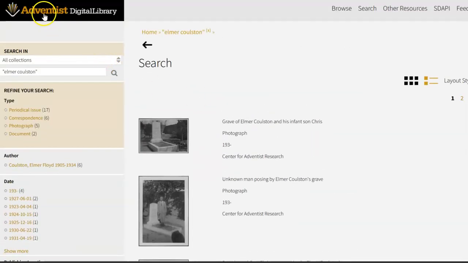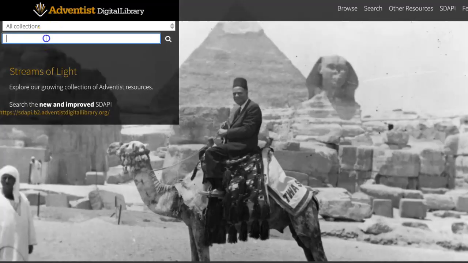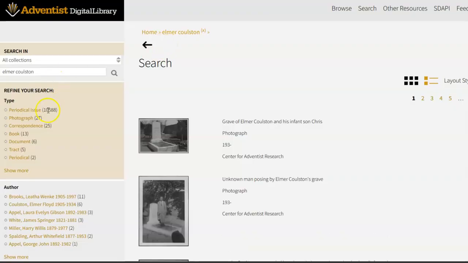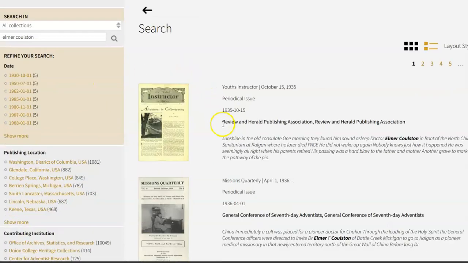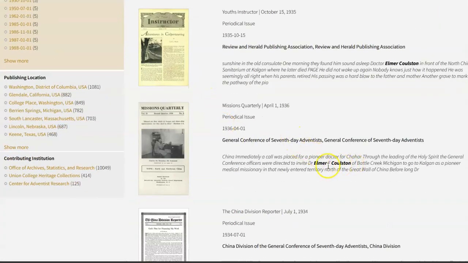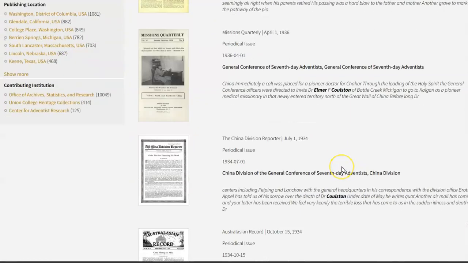Let me show you the difference if I search without the quotation marks. You see now there are over 10,000 periodical results that have come up. The results that have come to the top of the page are obviously the most relevant. They've placed the two words together. But if I were to filter, I would see I do find some results where there are different variations on Elmer Coulston's name.